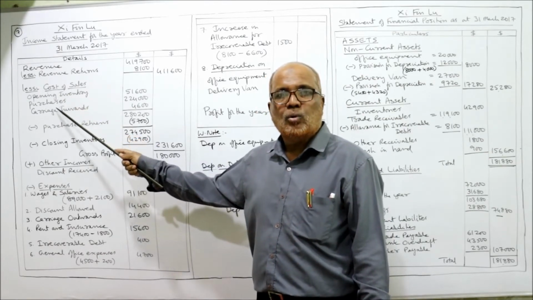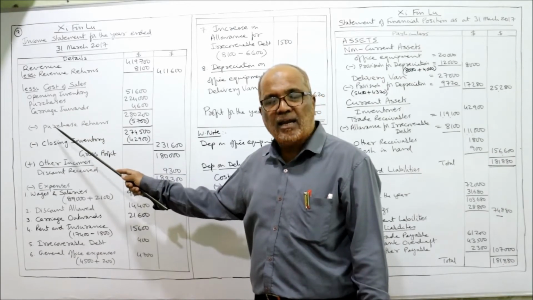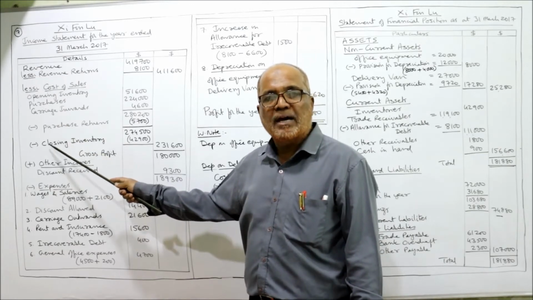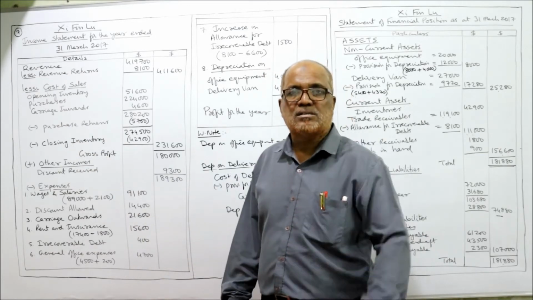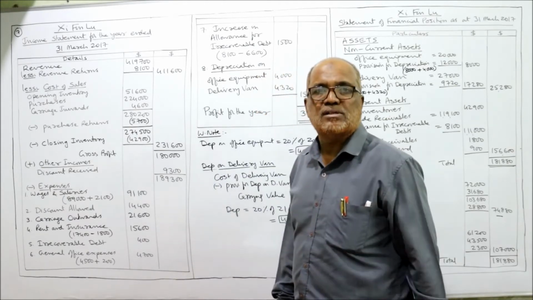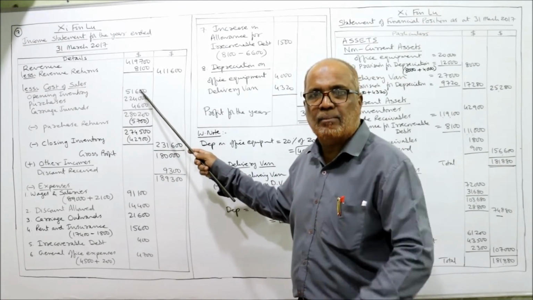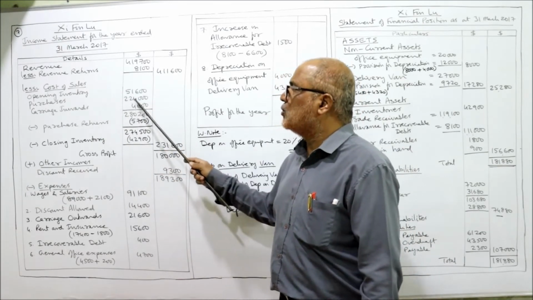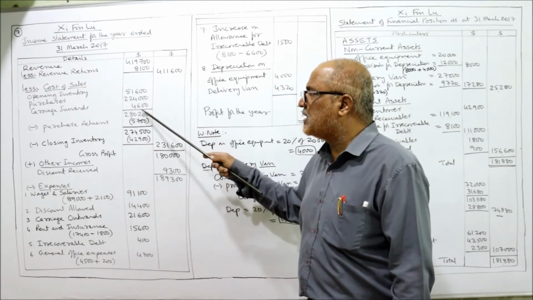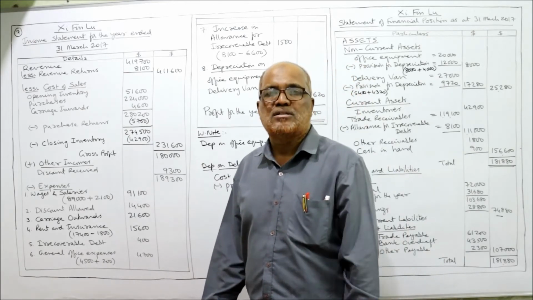Again, I repeat, opening inventory. To this we add purchases and again add carriage inward on purchases, minus purchase returns, minus closing inventory. You will get cost of sales. So in our problem, opening inventory given 51,600. You can see the trial balance. Purchases are given 2,24,000. Carriage inward is given 4,600. Add up the three amount, 2,80,200. From this, deduct purchase return.